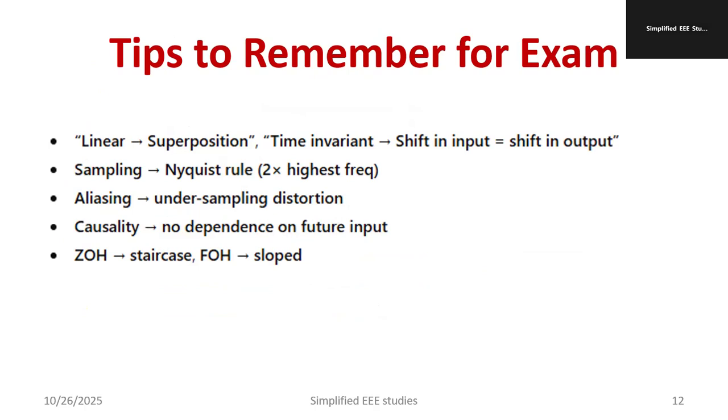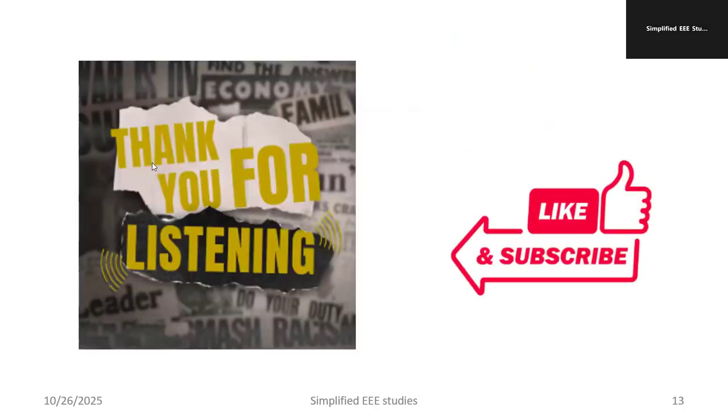Causality means no dependence on future input. ZOH, the output will be a staircase. FOH output is sloped and very smooth. That is actually the difference between ZOH output and FOH output, zero order hold and first order hold. So these are the important points you have to remember. You may get a few important questions from these points.